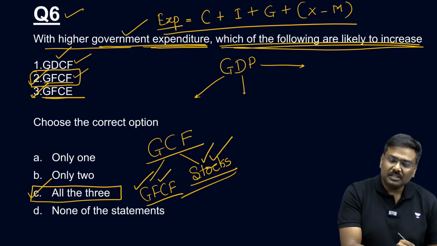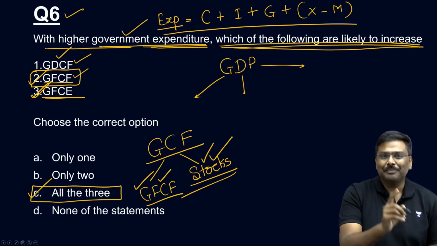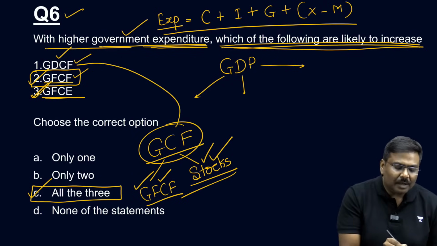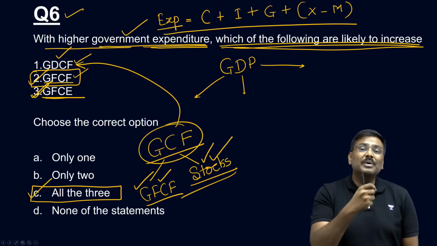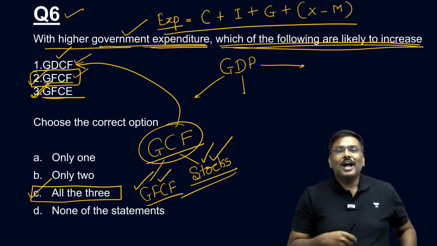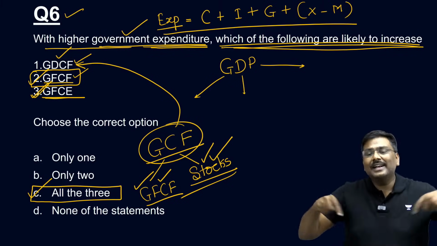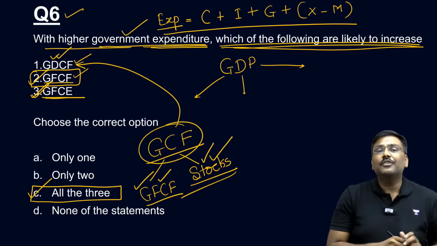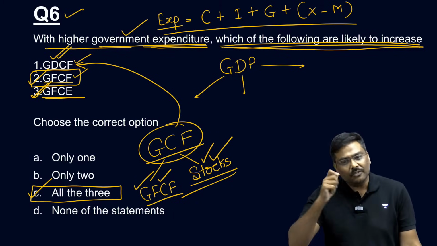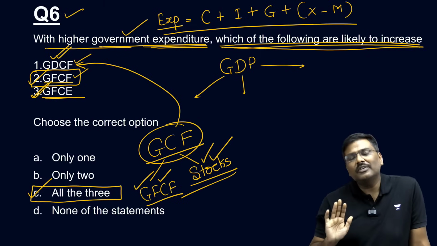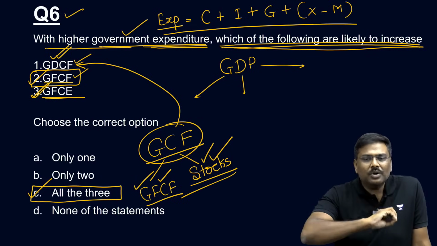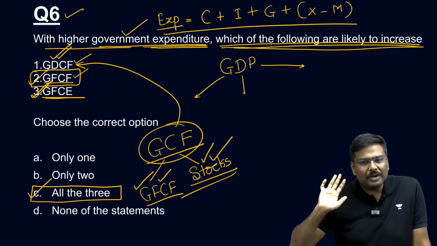So the second one is correct, the third one is correct. What about the first one? GCF, the other name generally used is gross domestic capital formation. How much capital formation is happening in India is generally referred to in the form of gross domestic capital formation. All of you okay with the argument here? Anybody has a doubt regarding the three components, please do let me know.